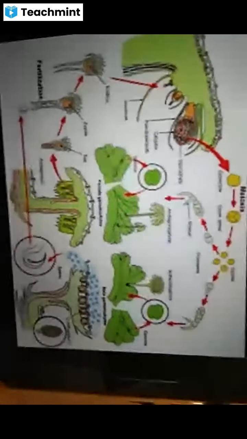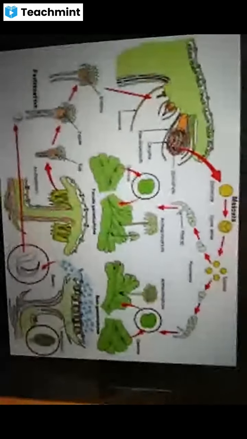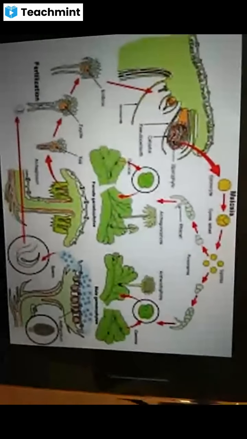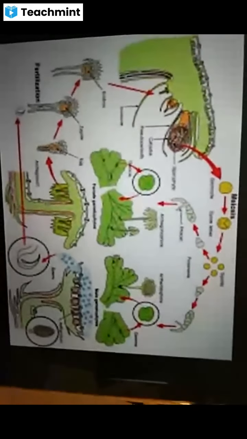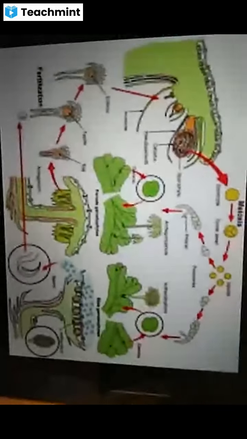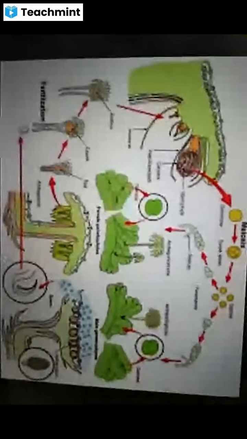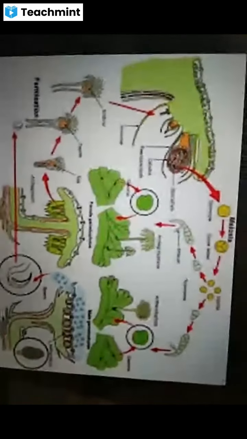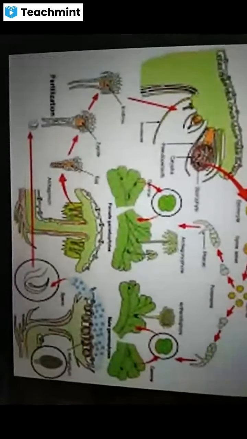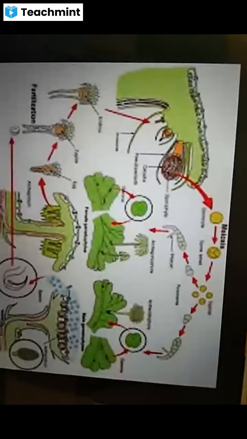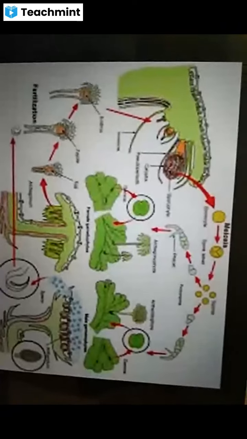The gametophytic phase means the haploid phase. The haploid phase is dominating over the diploid phase. Hence, the life cycle is known to be the haplodiplontic life cycle.